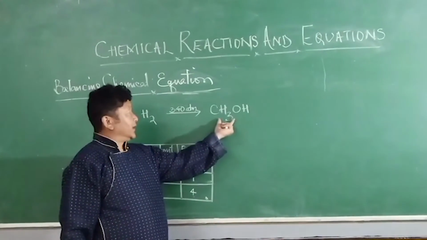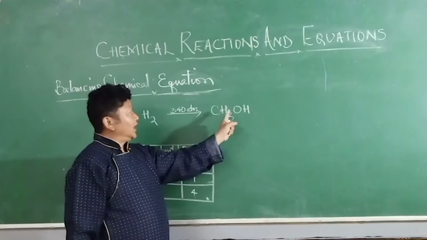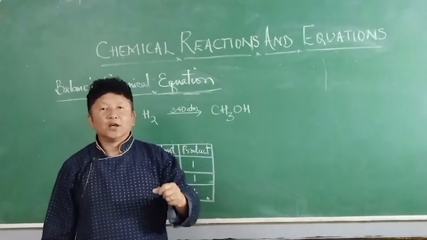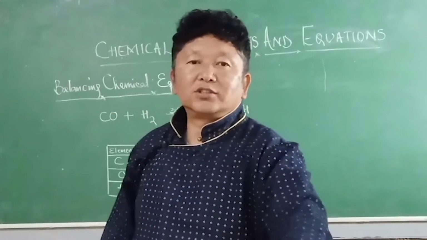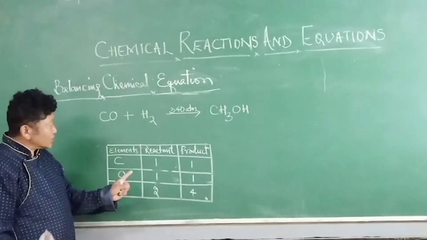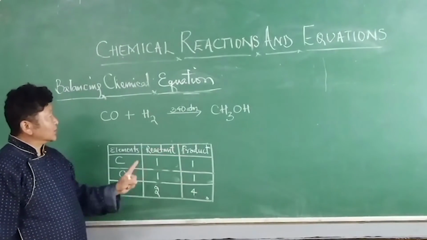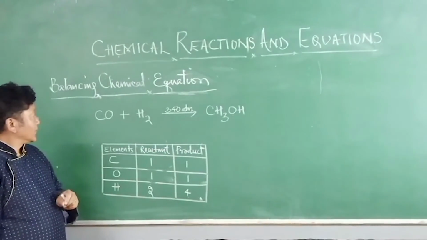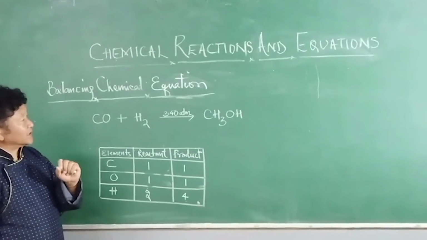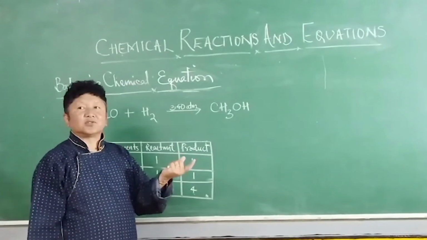You are not going to multiply this with this. The equation is not balanced because of this hydrogen. To balance the equation, the method is the hit and trial method.